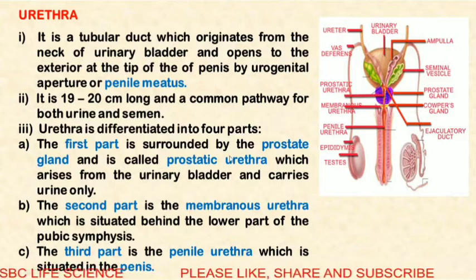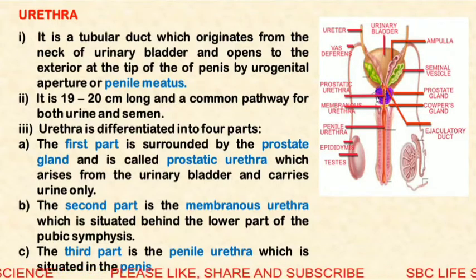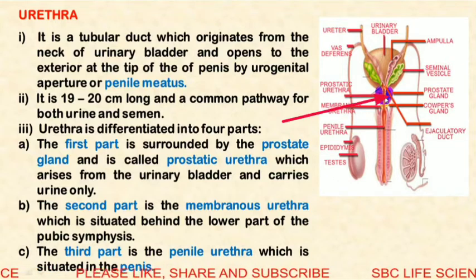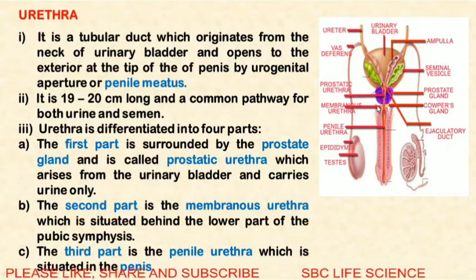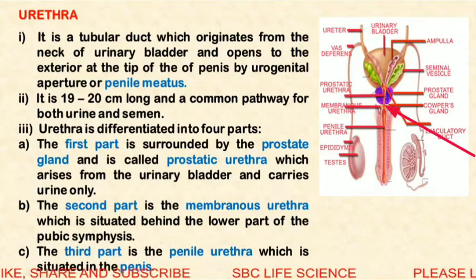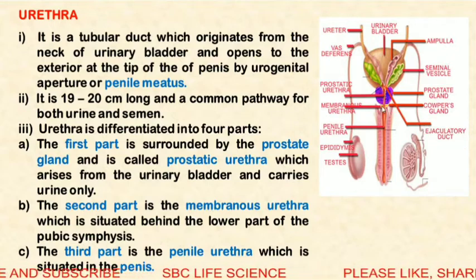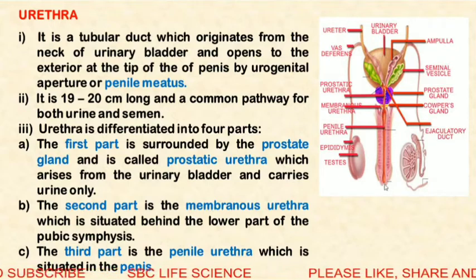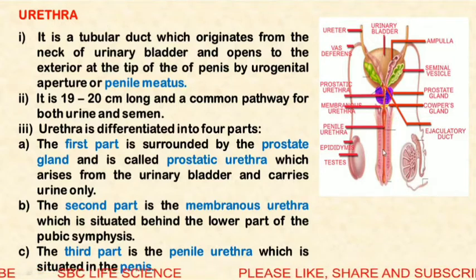The urethra is differentiated into three parts. The part of the urethra which passes through the prostate gland is called the prostatic urethra. The part of the urethra which is in between the penis and the prostate gland is called the membranous urethra, and the part of the urethra which is present inside the penis is called the penile urethra.